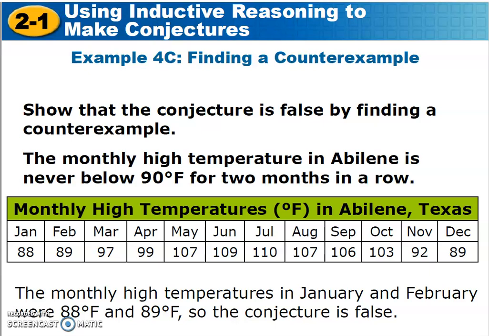Well, you look at the table. Do you see a counterexample? Look at January and February: January 88, February 89. Oh, they were wrong. They say it's never below 90 degrees for 2 months in a row. Wrong.